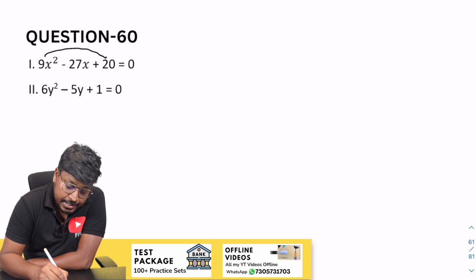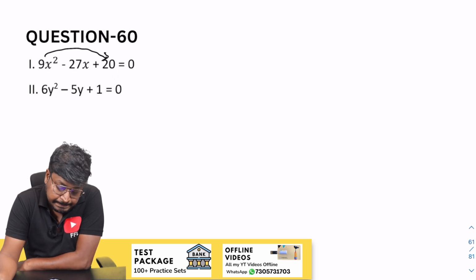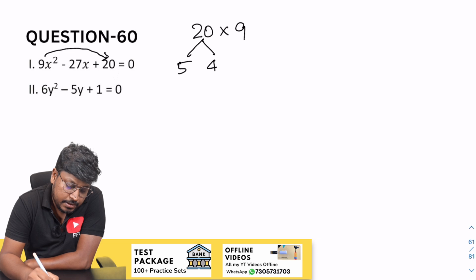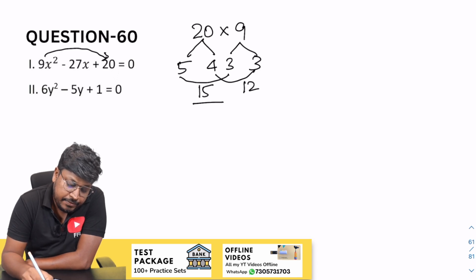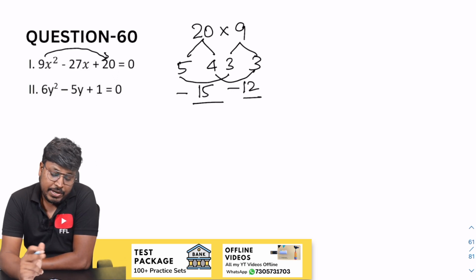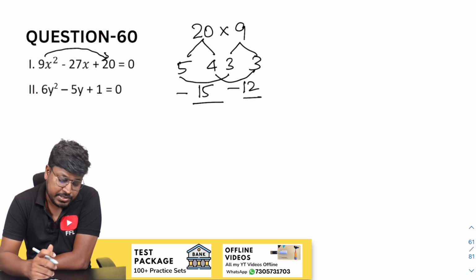So 9 into 20. So 20 into 9. So 5 and 4, 3 and 3, right? So 15 and 12. So 5 into 3 will be 15, 4 into 3 will be 12. So when you add 15 and 12, resultant will be 27. So minus 15, minus 12. So when you add both the numbers, resultant will be minus 27.